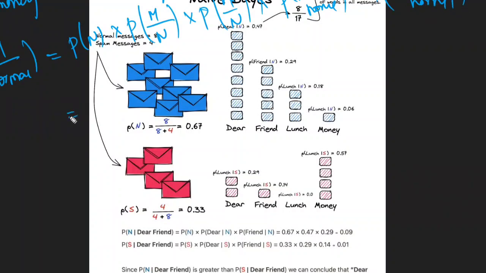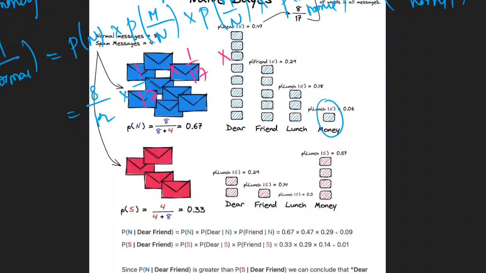Now calculate the prior probability P of n. What is the P of n value? 8 by 12, into the probability of money in normal, which is 1 by 17. Again the second one, probability of money in normal, 1 by 17.